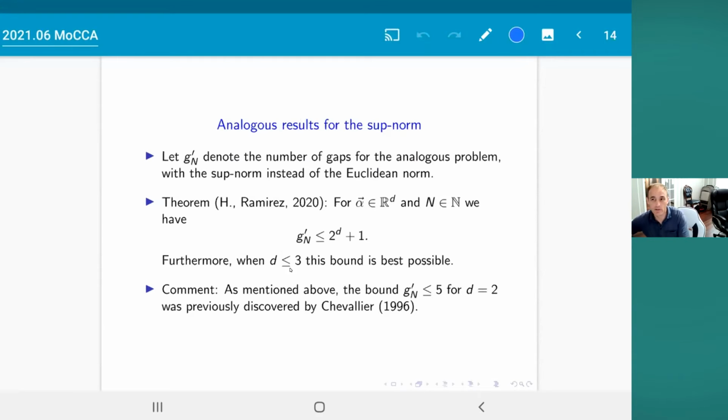The proof of the upper bound is a lot easier than the corresponding result for the Euclidean norm. It's easier, I'll say that way. But finding the example where you get equality here is a non-trivial part of the proof. I mean, it's easy to show you the example after you've got it, but it took a while to find the example.